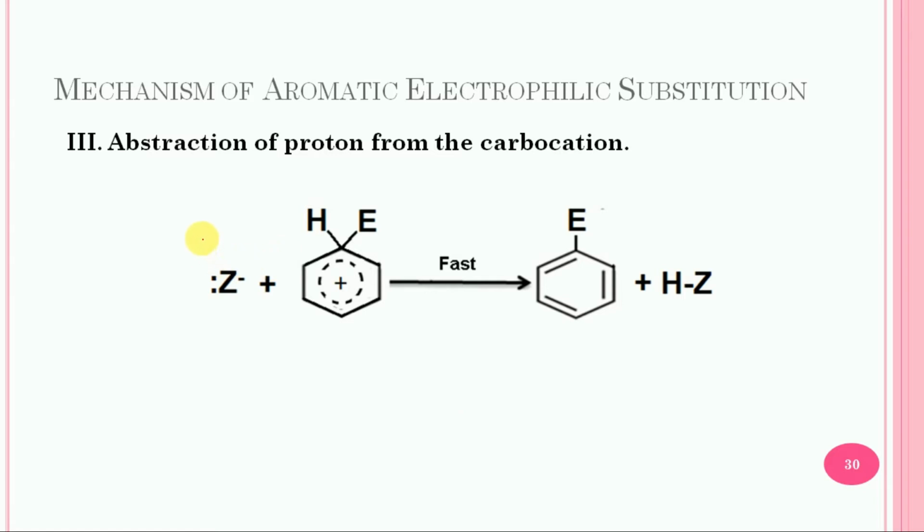Then the last step, that is the abstraction of protons from the carbocation. The reaction is finally completed by the abstraction of a proton from the carbocation by the base.